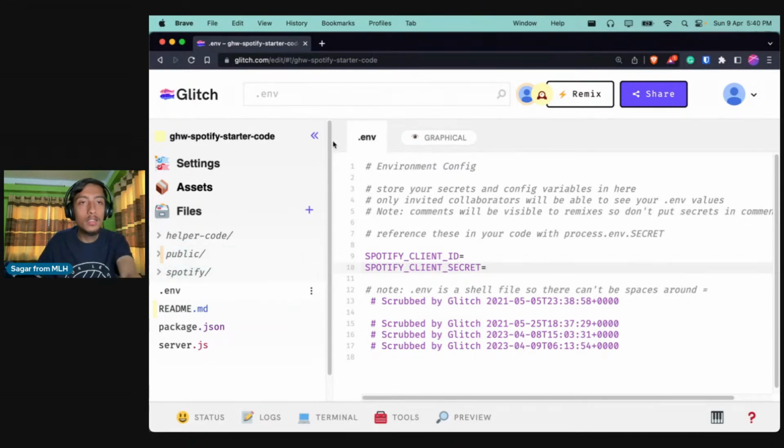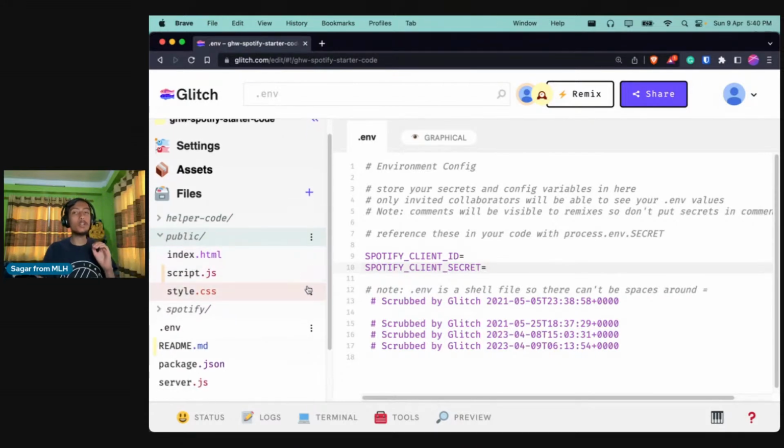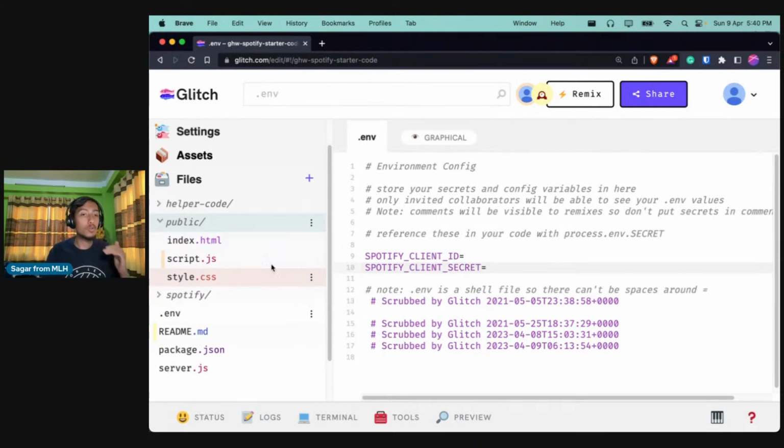Cool. So let's go back, and I'll be doing the edit in this starter code itself, okay? Because I could not remix for some reason. Cool. So let us see what we need to do. I have mentioned some to-dos to make sure that we will be able to do this stream smoothly and all of you could follow along. So we'll be looking over that.